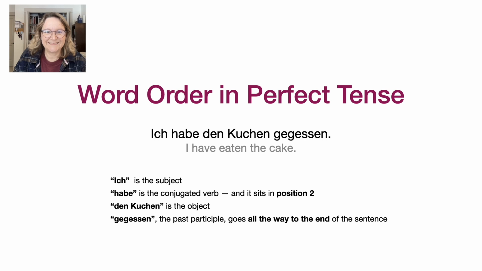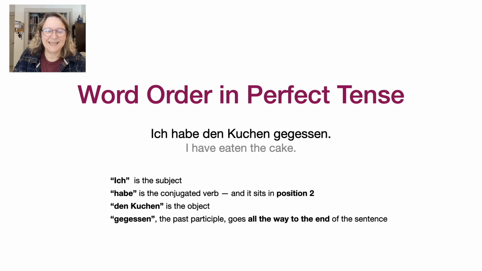What's happening here? Ich is the subject, habe is the conjugated verb, and it sits in position 2, like German loves to do. Den Kuchen is the object, gegessen, the past participle, goes all the way to the end of the sentence. So this is a V2 plus participle at the end structure.